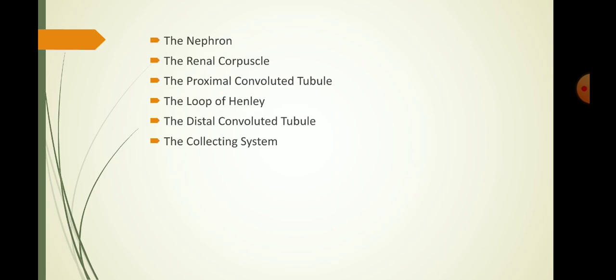In addition to transporting tubular fluid from nephron to renal pelvis, the collecting system can make final adjustments to the composition of the urine by reabsorbing water and sodium, potassium, hydrogen and bicarbonate ions.